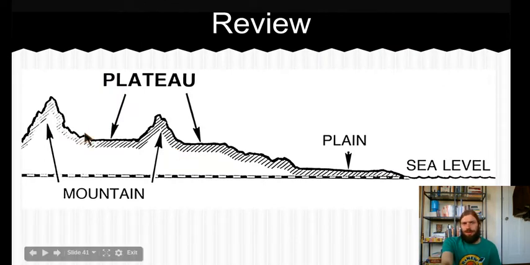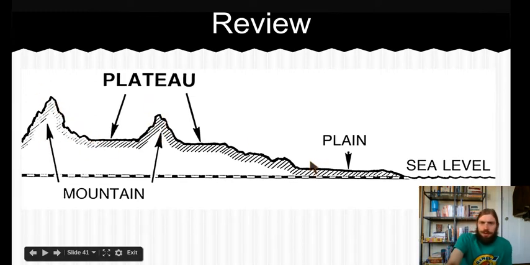So to review, let's look. We have some mountains, very tall, natural places on Earth. We have plateau. It's like a mountain with a flat top. This low area between two mountains, I don't know if I'd call that a plateau. What else could we call a low area between two mountains? Good. Now let's go over here. We also have the plain, the very flat land, okay? And this shows us where they usually are in relation to the sea, all right? Higher land farther away and lower land closer to the sea.